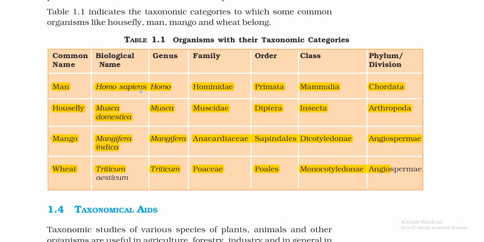Mango, Mangifera indica. Genus, Mangifera. Family, Anacardiaceae. Order, Sapindales. Class, Dicotyledonae. Phylum or division, Angiospermae. Now comes wheat, Triticum aestivum. Genus, Triticum. Family, Poaceae. Order, Poales. Class, Monocotyledonae. Phylum or division, Angiospermae.